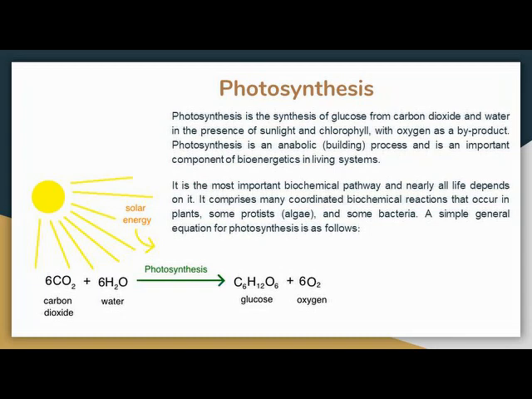Here glucose is produced, which is used by human beings, which is also used by the plant, and different animals use it for their food. And oxygen is produced as a byproduct. It means it is a useful product.